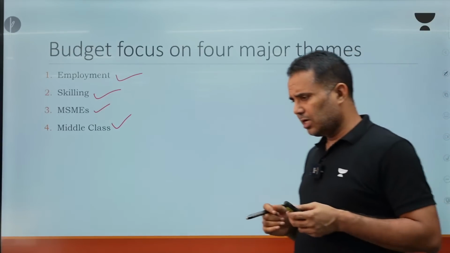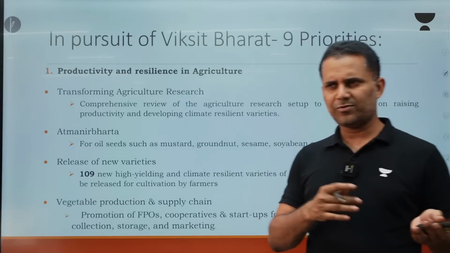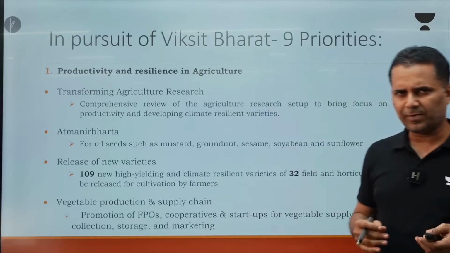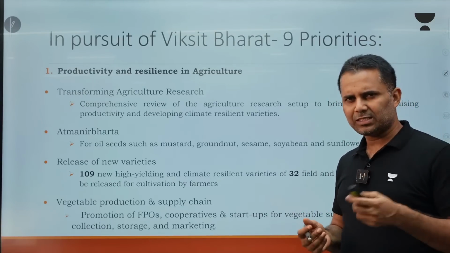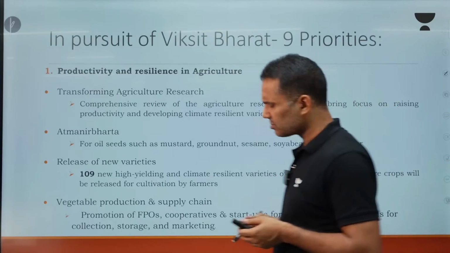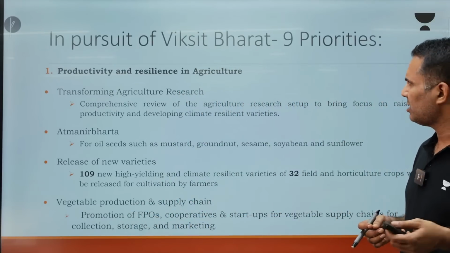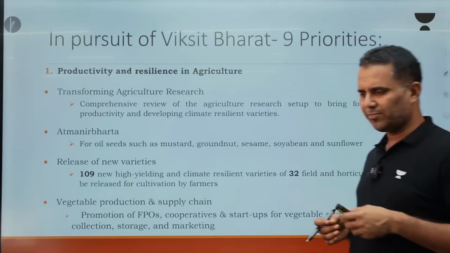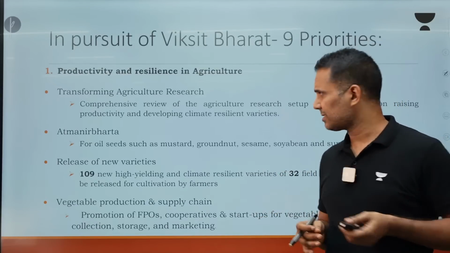These are the themes to make this country Viksit Bharat. As you know, we are in the Amrit Kal from 2022 to 2047, this 25-year period leading to the 100 years of independence is basically called Amrit Kal. Our Prime Minister has targeted that by the end of this Amrit Kal, we should be able to become a developed nation. Our per capita income should be more than around $14,000 in nominal terms. So we should become a developed country by the end of 2047. And for that, this budget lays down 7 priority areas.